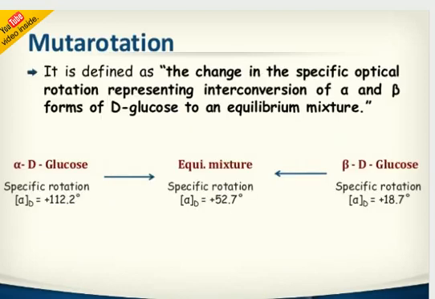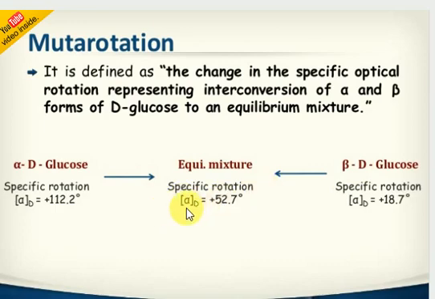Next is mutarotation. What is mutarotation? It is defined as the change of specific rotation, the interconversion of alpha and beta forms of D-glucose in an equimolar mixture. Mutarotation is the change of the alpha form to the beta form. Suppose I take alpha-D glucose, it has a specific rotation of this much value. Beta has a specific rotation of this much value. Alpha glucose converts to beta glucose, and beta-D glucose converts to alpha-D glucose. At the equimolar ratio, it gives the specific rotation.